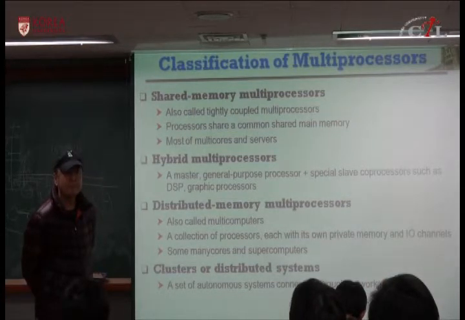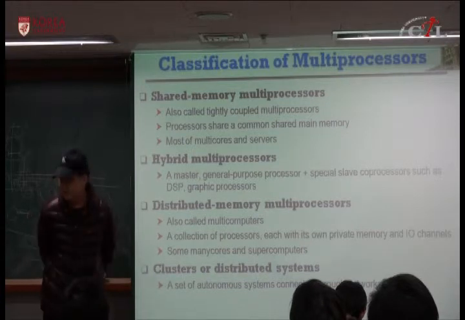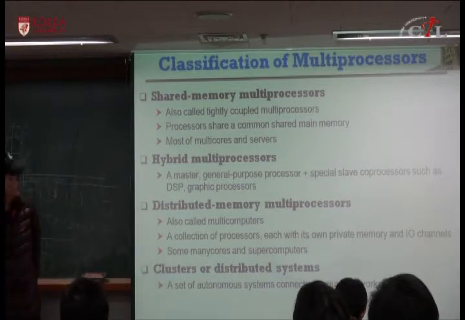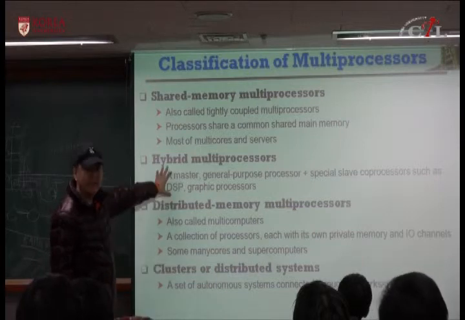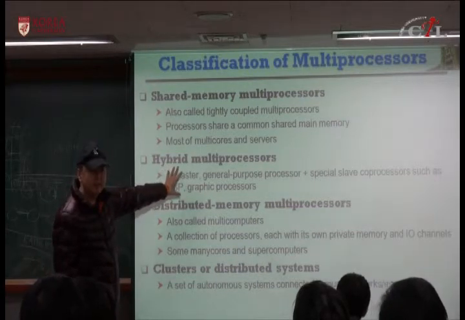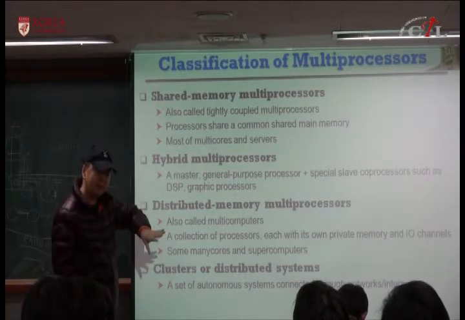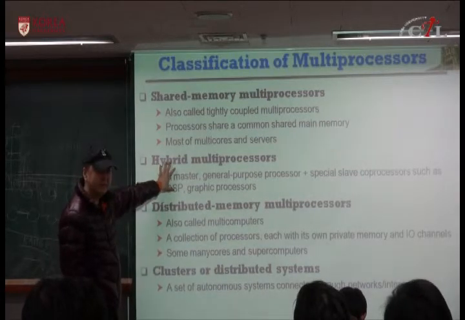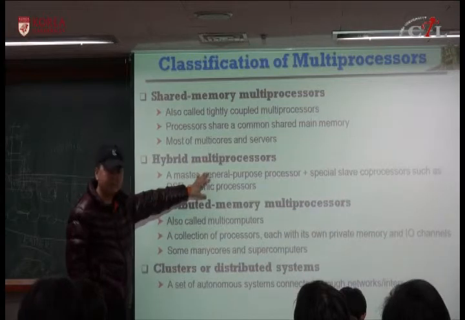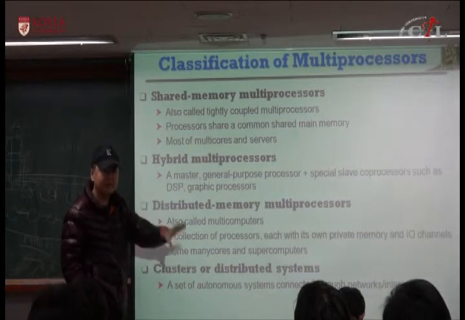SoC is a hybrid multiprocessor. SoC means system on chip, so it includes I/O peripheral circuits and main master processor with some special co-processor and so on, on a single chip.